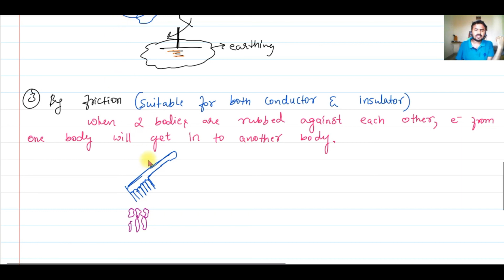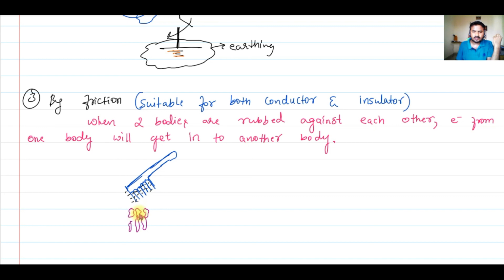So what actually happens when you comb your hair? The electrons transfer, the comb gets negatively charged, and this negatively charged comb will attract these bits of paper.